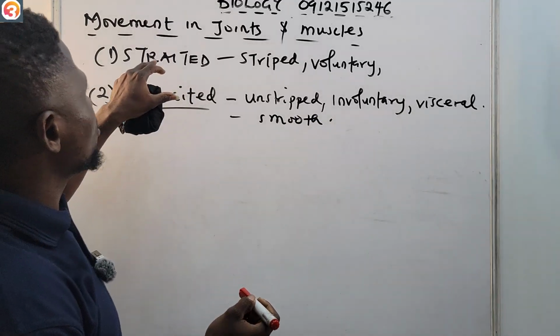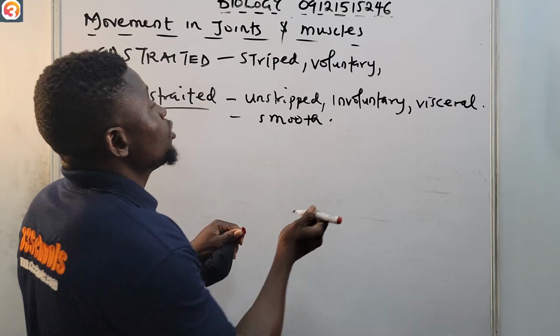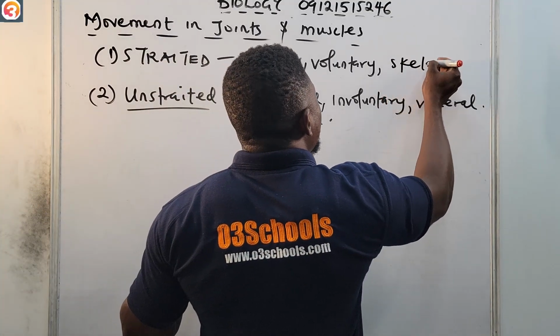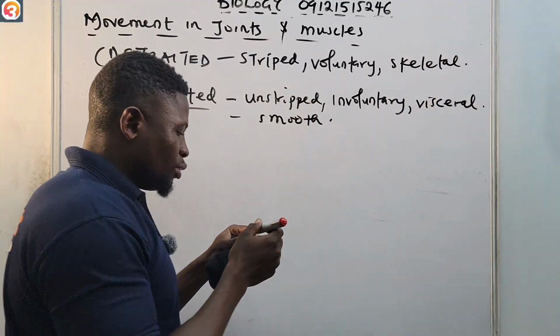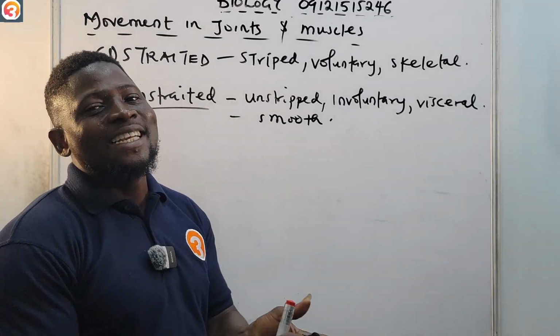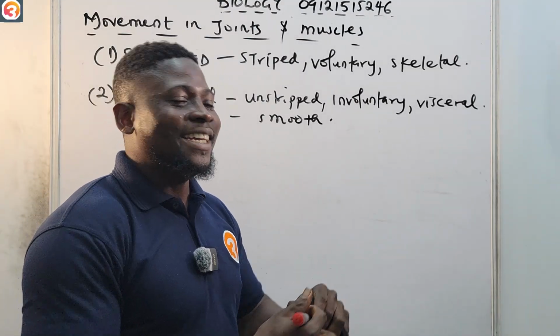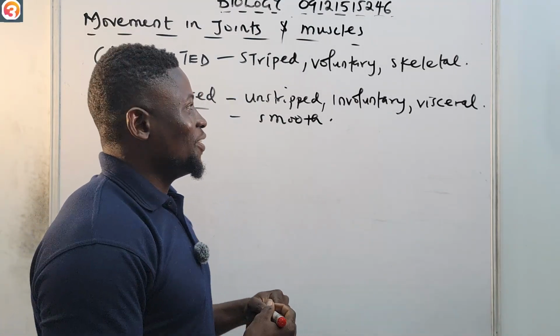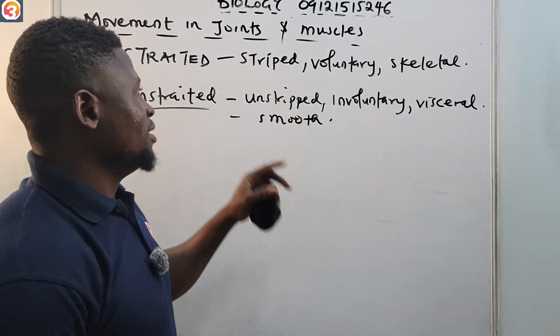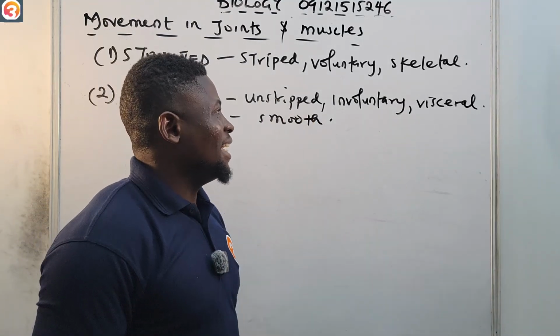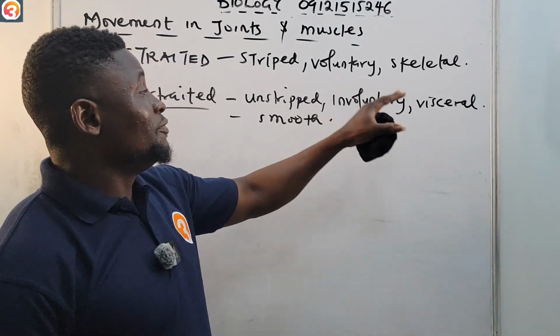All right, so striated is called striped. It's called voluntary. It's also called skeletal muscle, because it is attached to the skeleton. That is why they are calling it skeletal. And of course, unstriated, unstriped, involuntary, visceral, and smooth.